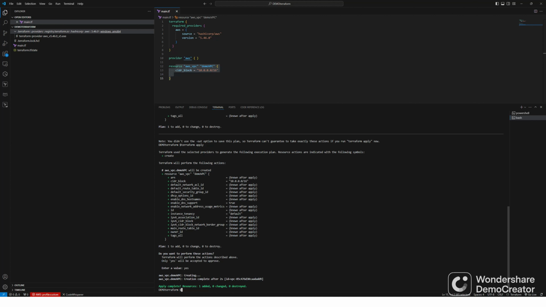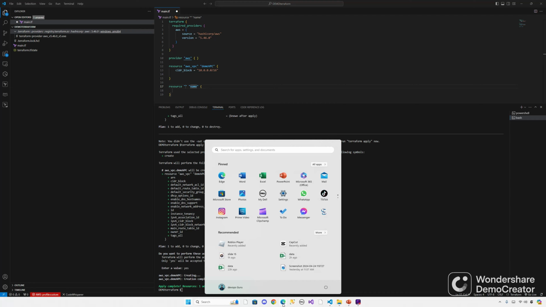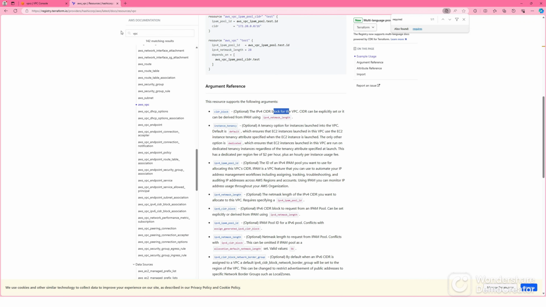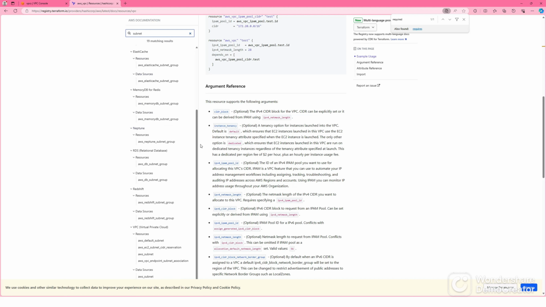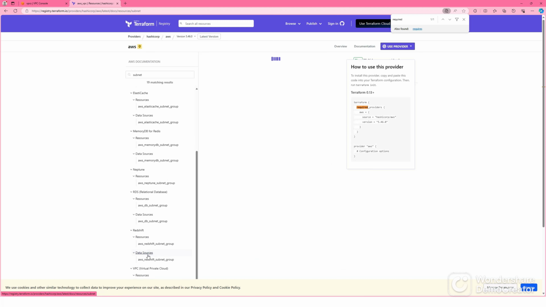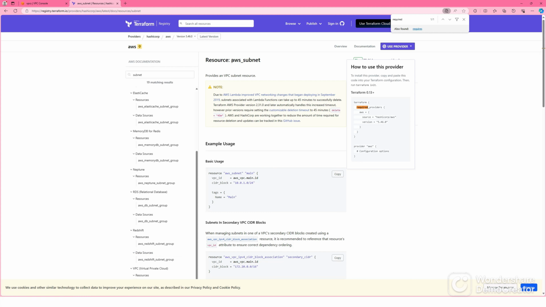Let's create a subnet inside a VPC, right? So let's modify. We can add another resource, a subnet. For the subnet, you go to the Terraform documentation. Search for subnet. Under resources, AWS, this is the data source, not under data source. Under resources, aws_subnet. That's the resource type. This should exactly match. And this is a basic usage.